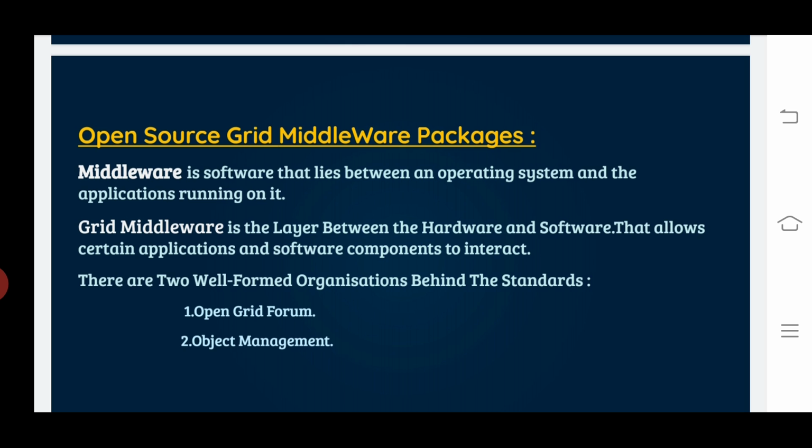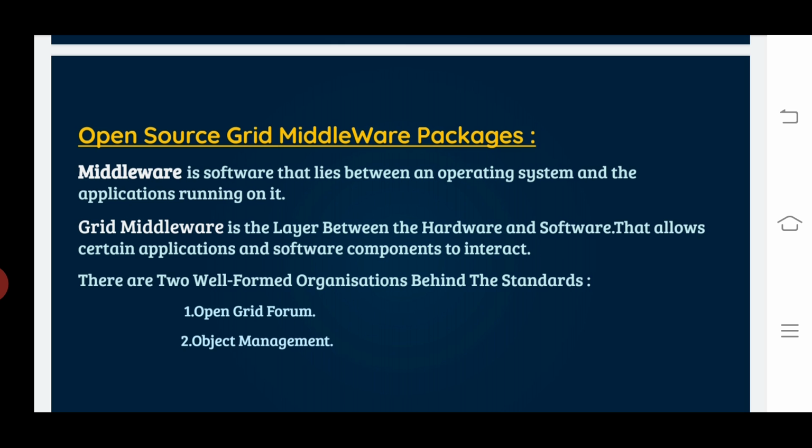Some software supports, some set of instructions we can write like a program. It is software that supports middleware developed for grid computing. These are summarized below for the given packages.